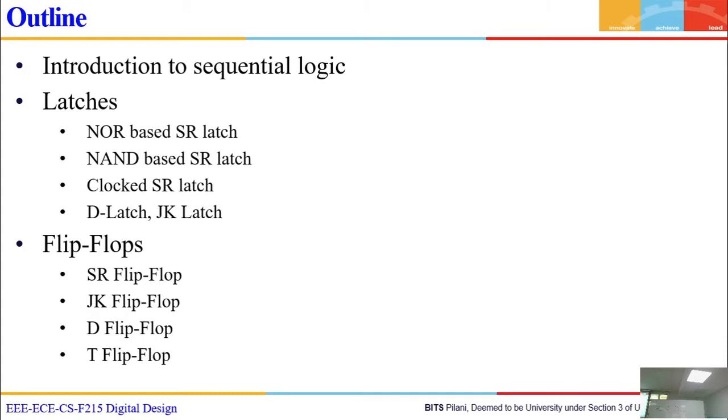So a sequential circuit can be excited by a pulse, by a clock signal, such that when the clock is high, output will come. When the clock is low, no output will come. When the clock has a positive edge trigger, you know about all these things we saw in the first class, you perform the action.